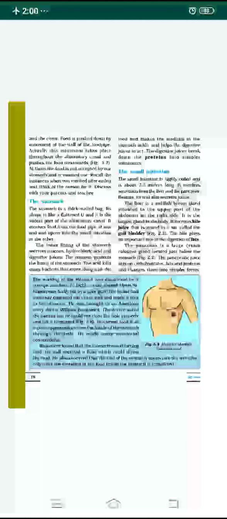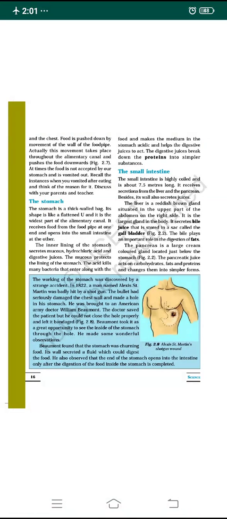What is the stomach? The stomach is a flattened, thick-walled bag. It is a J-shaped or U-shaped structure, and it is the widest part of the alimentary canal. It receives the food from the food pipe at one end, and at the other end, after digestion in the stomach takes place, the food moves and opens into the small intestine.